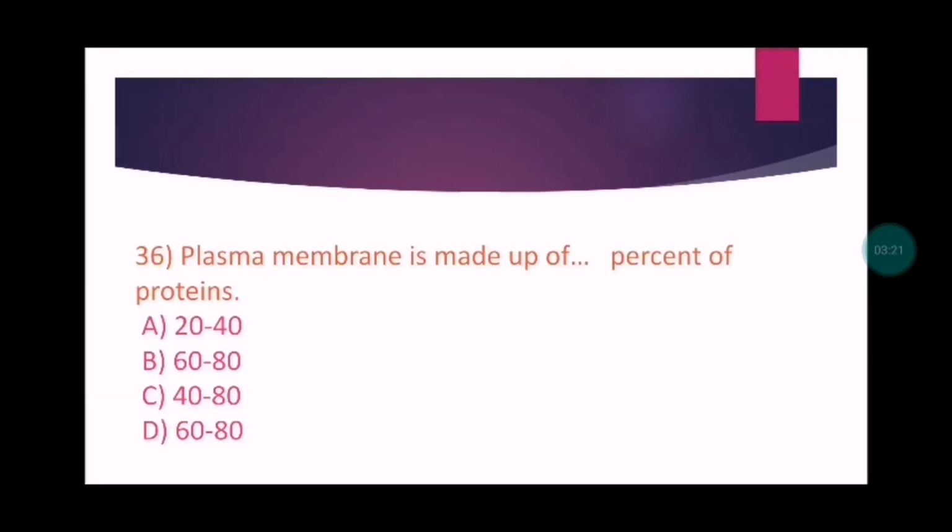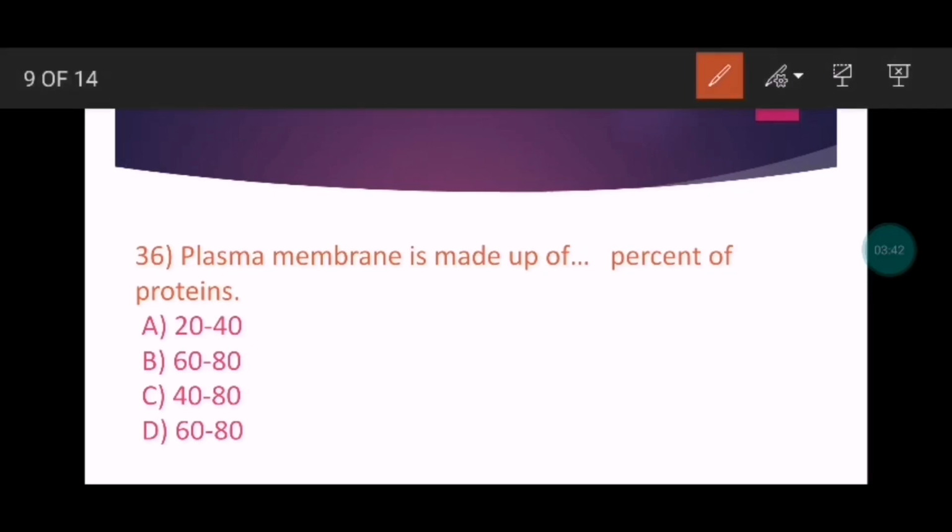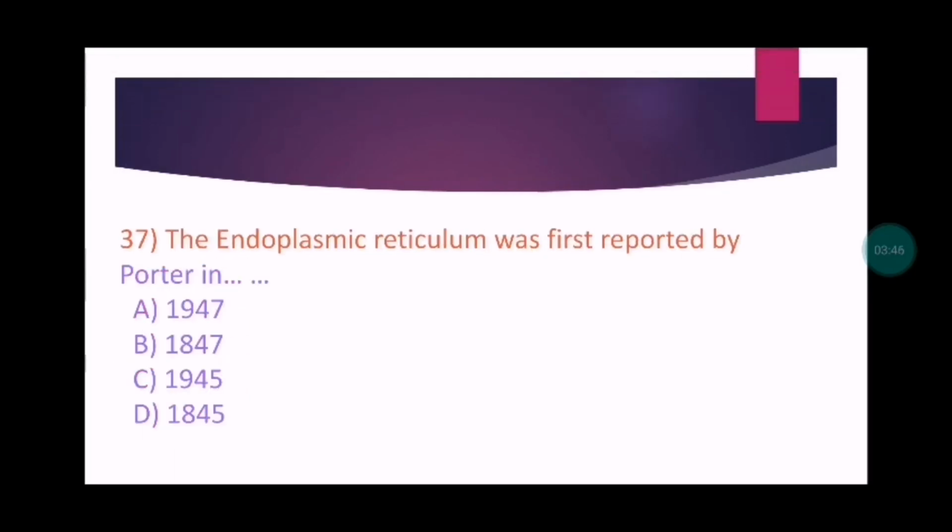Plasma membrane is made up of how much protein? 20 to 40%, 60 to 80%, 40 to 80%, 60 to 80%. So the option number B is the correct one, 60 to 80%. Let's move to our next one.